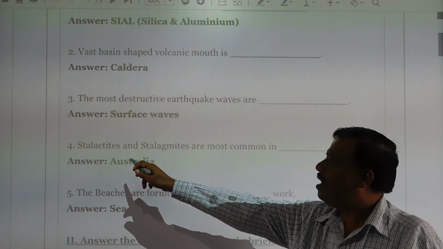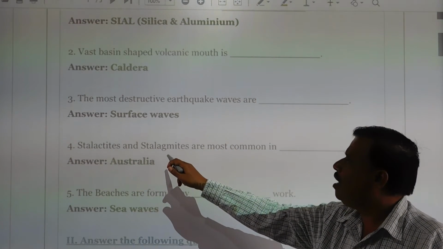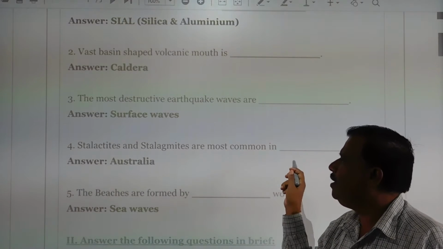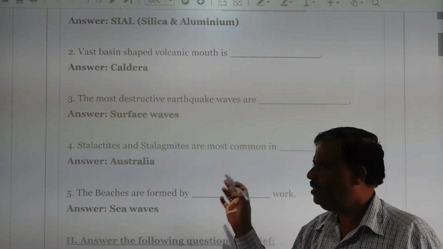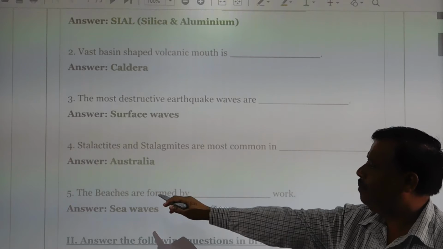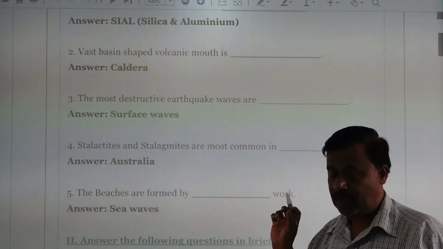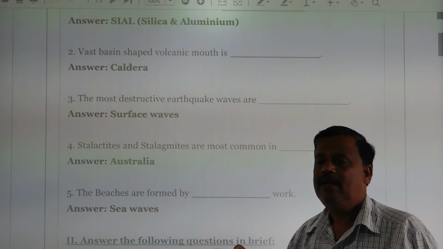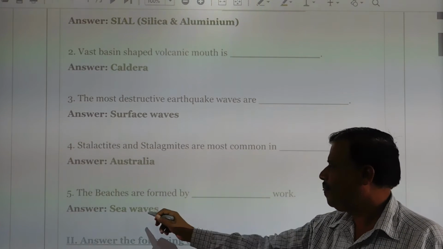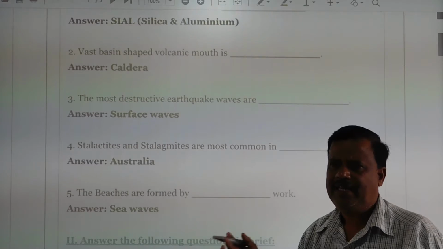Next, stalactites and stalagmites are more common in where? Australia, that is the country. Next, beaches are formed by what? Through the sea waves. Beaches are formed by sea waves.